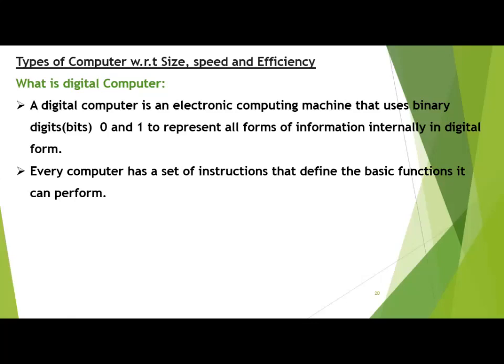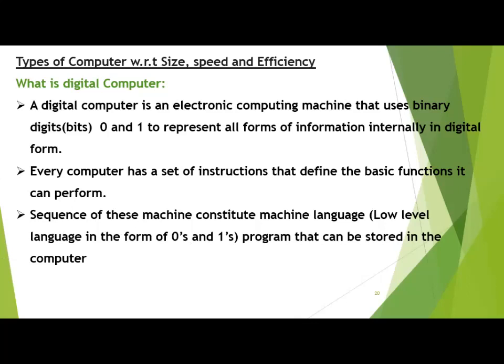What is a program? A program is a set of instructions which performs a particular task, in which we tell the computer what to do and how to perform the task. On the basis of these instructions, the computer runs. There are two types of software I have told you about: system software and application software. Whatever software we use has a set of instructions which define the basic functions it can perform. So move on, next slide.